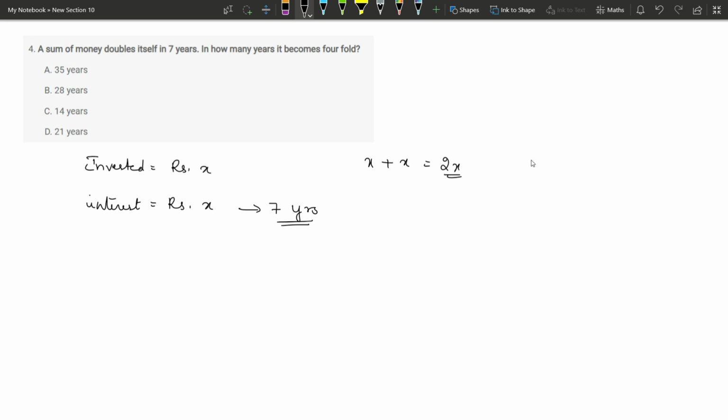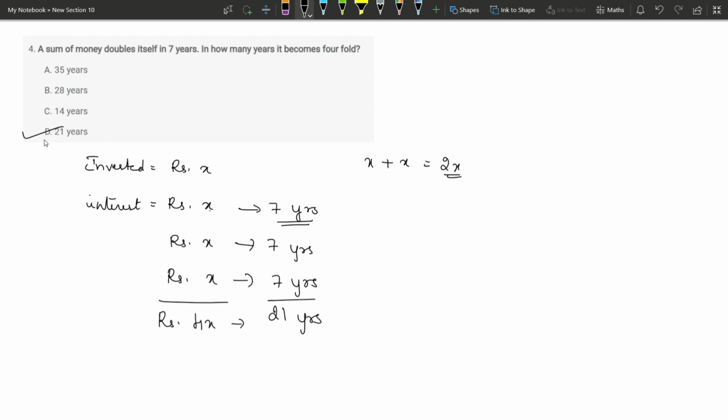Now for this to become 4X rupees, you need to earn some more interest, which is X rupees. Again you need to earn another interest of X rupees, isn't it? So to earn this interest we need 7 years, for this again 7 years and this one 7 years. Understood? So the total time required to make the money 4 times is 21 years. So the answer is option D, 21.